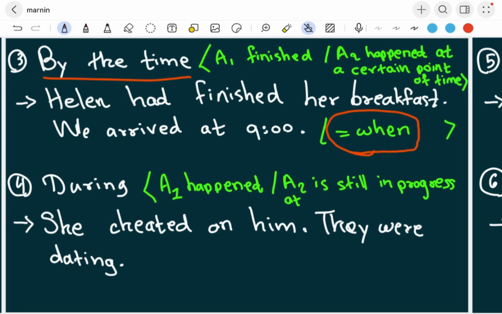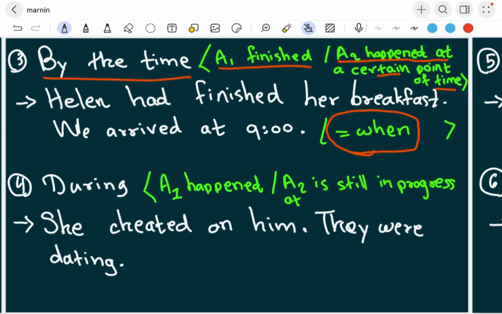we use it to describe when activity 1 is finished, then activity 2 happens at a certain point of time. So our focus is on when we do one activity and we do another activity at that exact time. For example, Helen had finished her breakfast. We arrived at 9. Okay, so when Helen had finished her breakfast, we arrived at 9. If you say so, it's not the correct way, of course.